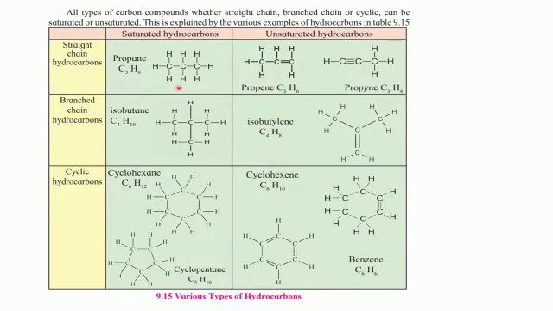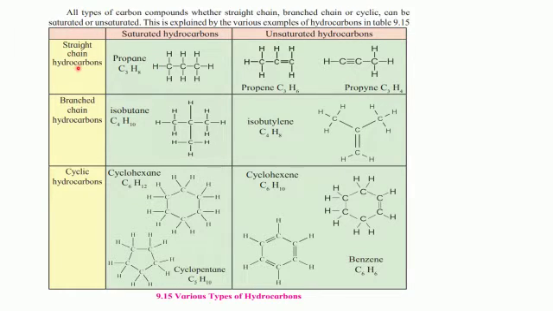Saturated hydrocarbons, we know that they are linked by single bond. We find carbon-carbon single bond. Whereas in unsaturated hydrocarbons, there are at least two carbon atoms which are linked by double bond or triple bond. So let us see some examples.